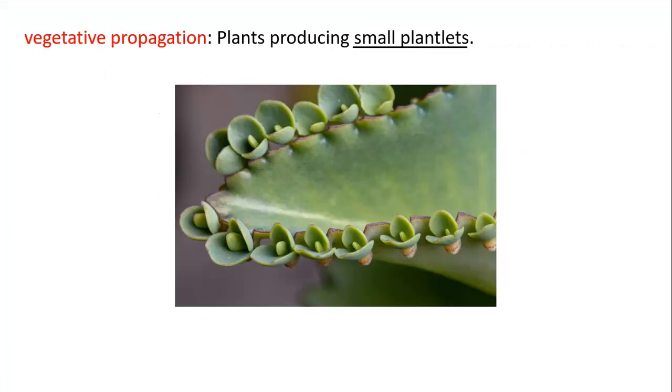Okay, let's dig deeper into the examples and types of asexual reproduction. This type of asexual reproduction is called vegetative propagation, where plants produce small plantlets at the edges of the leaf. So again, vegetative propagation is when plants produce small plantlets at the edge of the leaf.